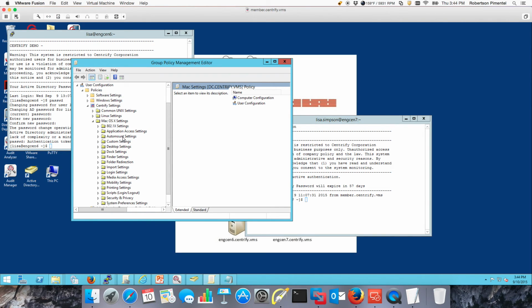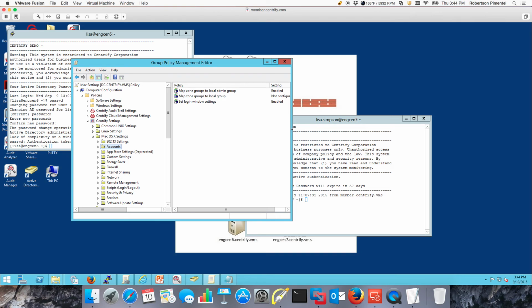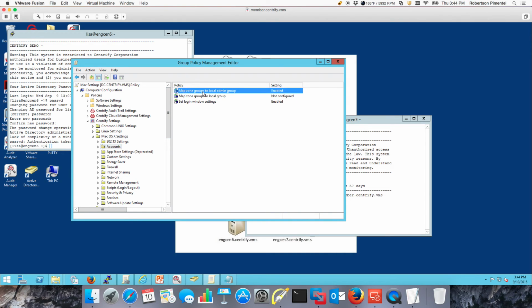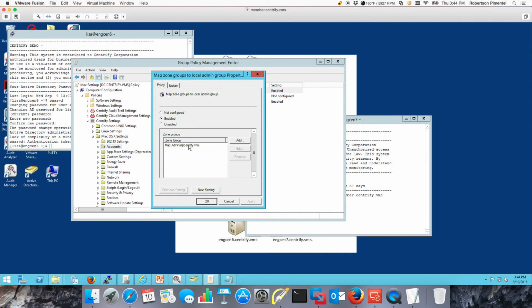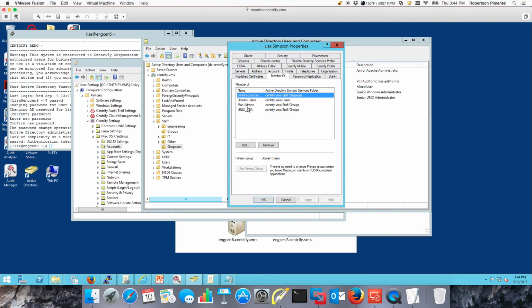Notice in here, I have a computer policy. There's a lot of them, and there's user policies as well. I have a computer policy that says you're going to have admin access if you belong to the Mac admins group. Guess who belongs to the Mac admin group? Lisa Simpson. She's a member of that group.